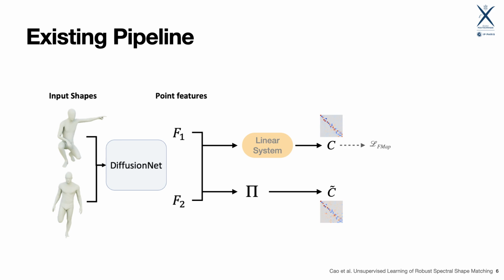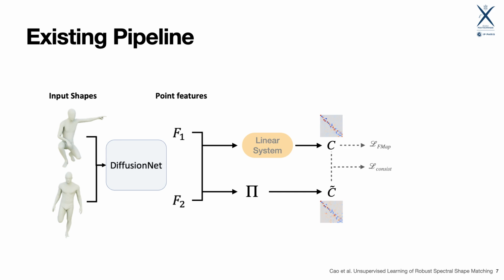More modern functional map learning pipelines have noted that it was helpful to compute another functional map on a second branch. This second branch uses a similarity matrix pi between all vertices, which is usually obtained as a simple transformation of the distance matrix between the vertices. This matrix pi is called a dense correspondence matrix and can be embedded into a new functional map, C tilde. Using the same losses as before, only a loss enforcing the similarity between the two functional maps is added.